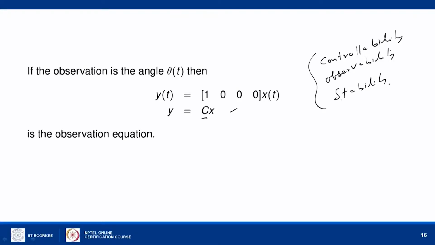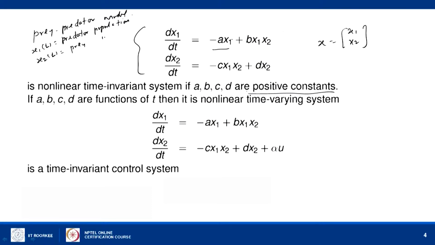So, in the absence of x2, x1 will decrease, but in the presence of x2 the population x1 will increase. More and more availability of x2 will increase the population of x1. So, b times x2 is the rate at which x1 will increase.